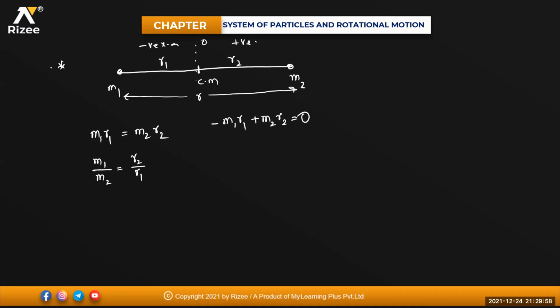Okay, beta, minus of m1 r1 plus m2 r2 is equal to 0. From this relation, if I take minus to the other side, that will become m1 r1 is equal to m2 r2, or else m1 by m2 will be equal to r2 by r1. Got it? Total distance r will be equal to how much, beta? R will be equal to r1 plus r2. Isn't it?